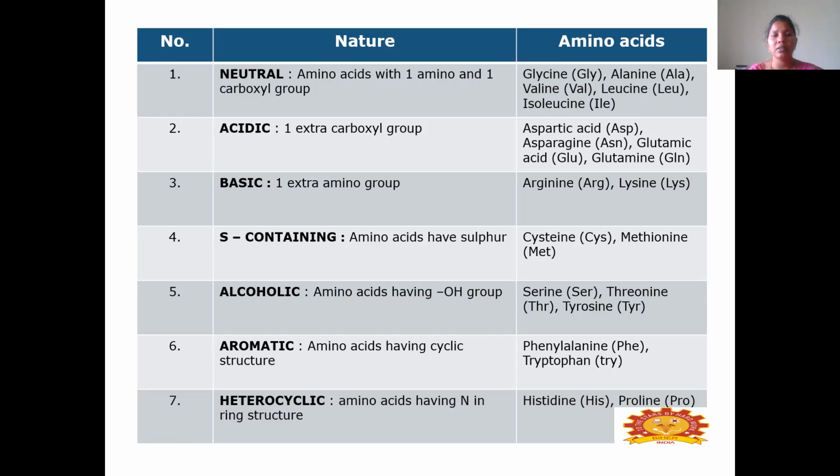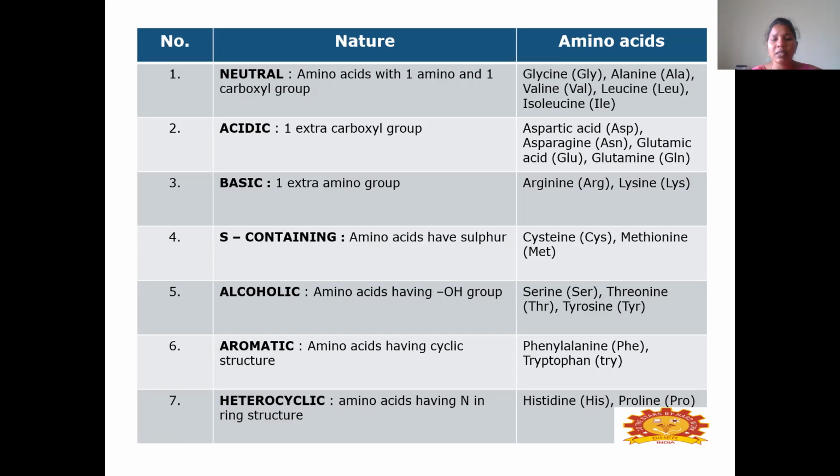Coming to the acidic amino acids, as the name says, one extra carboxylic acid group will be there. Such amino acids are called acidic amino acids. Examples are aspartic acid, asparagine, glutamic acid and glutamine. Then coming to the basic amino acids, one extra amino group will be present. That is called basic amino acids. For example, arginine, lysine.